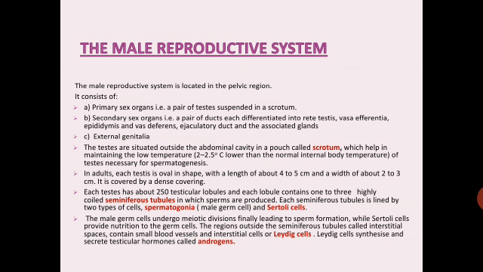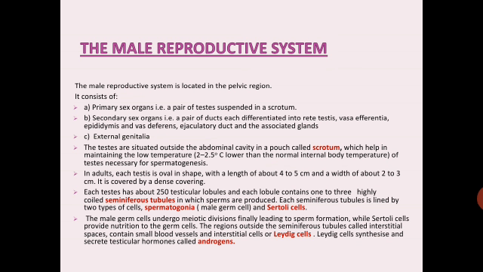Firstly, we will learn about the male reproductive system. Again, a very important question for 5 marks. The diagram of the male reproductive system is asked. The male reproductive system is located in the pelvic region. It consists of primary sex organs, that is, a pair of testes suspended in a scrotum.